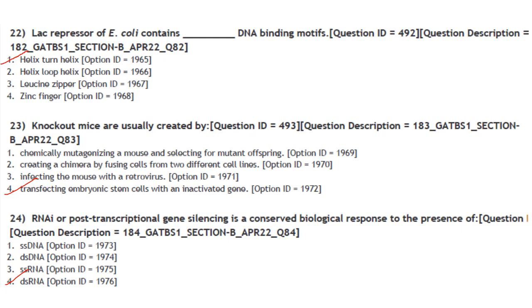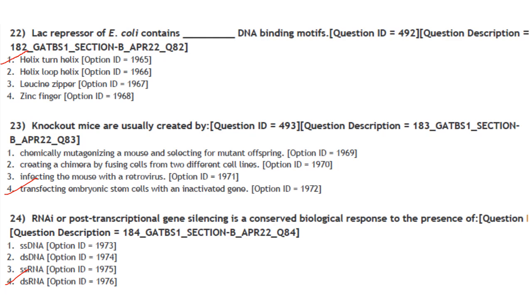Knockout mice are usually created by chemically mutagenizing a mouse and then selecting for mutant offspring. No. Knockout means you disrupt the function of that particular gene. You are throwing it out, making it non-functional. That is called knockout.